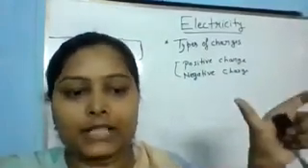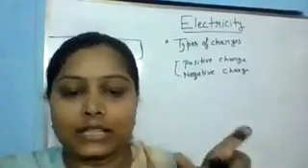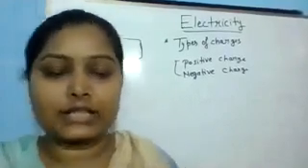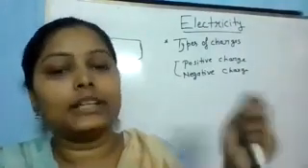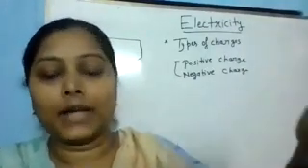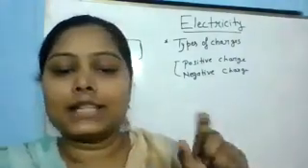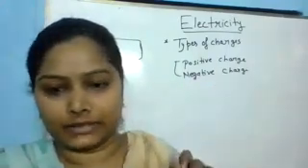That's why that branch is called electrostatics, because in it the charge is in rest position. When charge is in rest, it creates an electric field, and when the charge is moving, it creates an electric field and magnetic field also. So when the charge is in rest position, it creates static electricity.